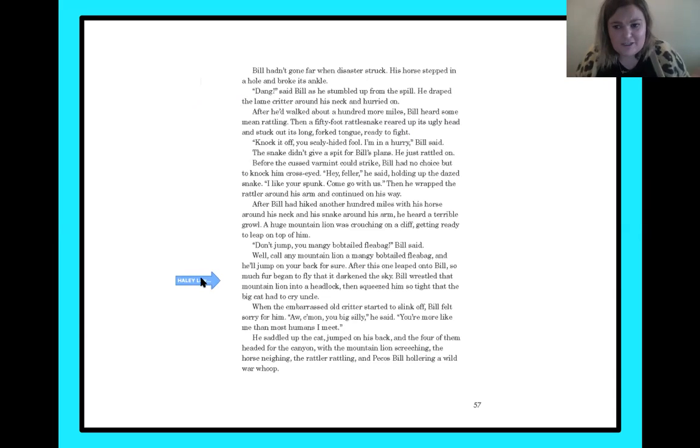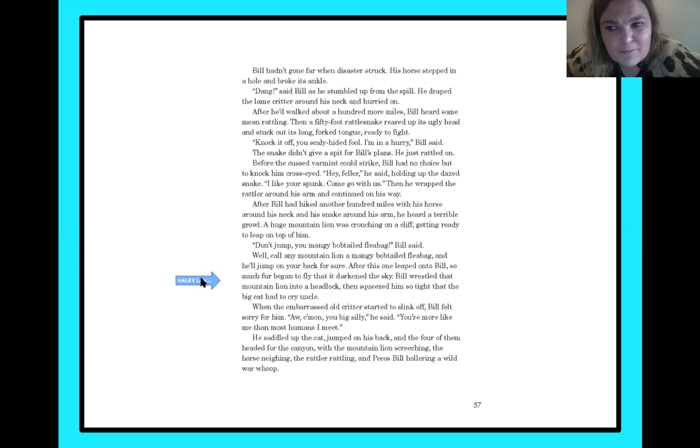So I'm not even going to finish this page. It already sticks out to me the things that Bill can do that I can't do. So, what did you guys notice that he can do? Can you talk to rattlesnakes? Can you talk to other animals? I know Miss Lawson can't. I mean, I talk to them, but they might not understand me. So I'm going to put that Pecos Bill can talk to animals.